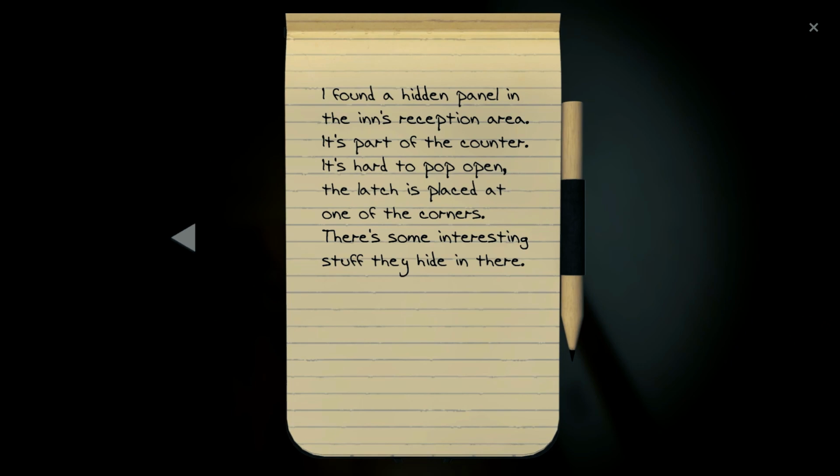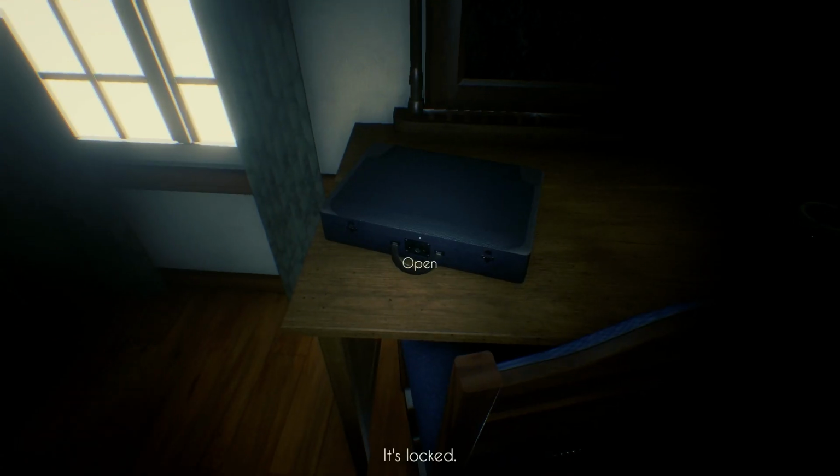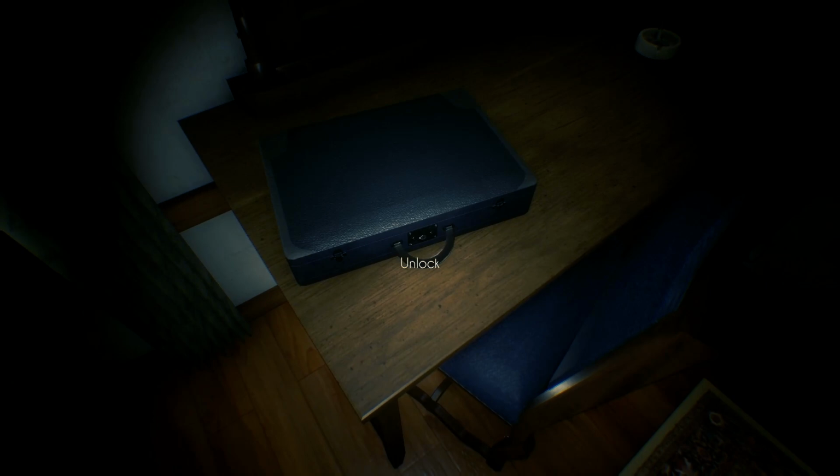I found a hidden panel in the inn's reception area. It's part of the counter. It's hard to pop open. The latch is placed at one of the corners. There's some interesting stuff they're hiding in there. It's locked. Of course it's locked.